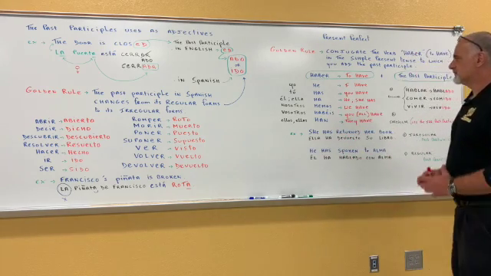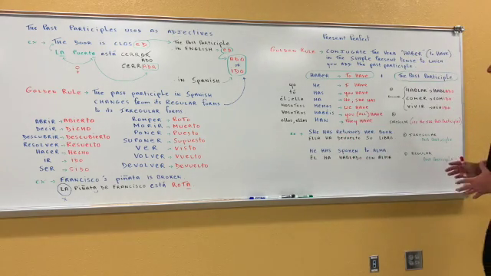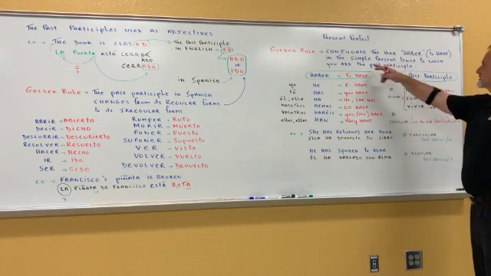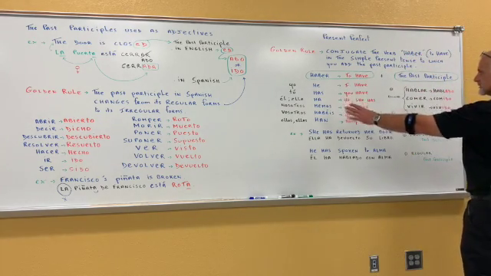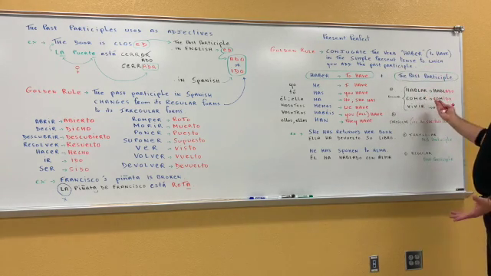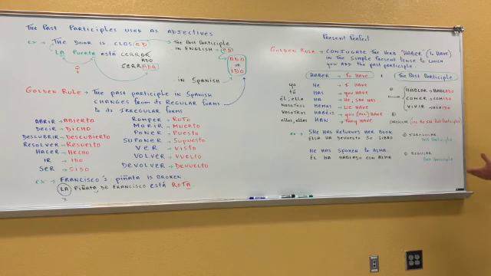Basically the formula for the present perfect is that you're going to take haber, that you're going to conjugate in the simple present tense, as you have it right here, okay? And then you're going to add the past participle, all right? Now, the past participle can be either regular or irregular. You've seen it, okay? We talked about it.